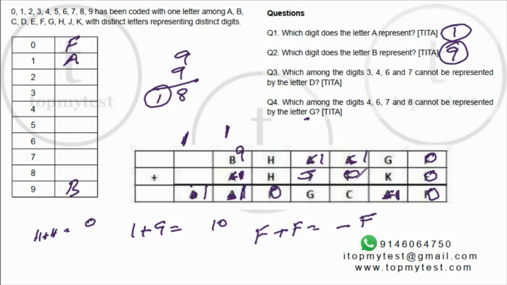Even if there was a carry from this operation to here, 1 plus 1 plus 9 will again give you 1. But this is G. This is a different digit altogether. So which means there is no carry from here to here. Right. Now if there is no carry, twice of H ends in a 0, which means H has to be 5. Right. This is 5.